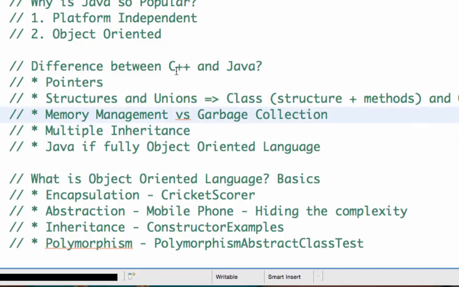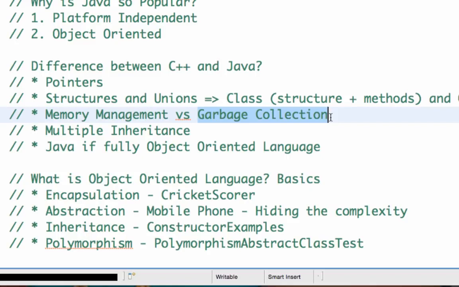The other important thing is in C++ you can dynamically allocate memory. So you can directly say I need this much amount of memory and that much amount of memory, and you can directly manage the values which are present in memory. Whereas in Java you don't have anything of that kind. In Java there is an automated memory management process called garbage collection. This garbage collection is done by the JVM. So the JVM takes care of everything related to memory. So in Java you don't need to worry about how to deallocate memory, how to allocate memory, and all that kind of stuff.